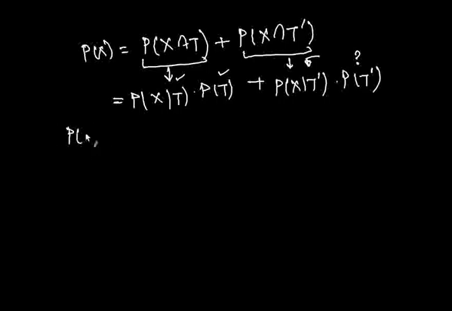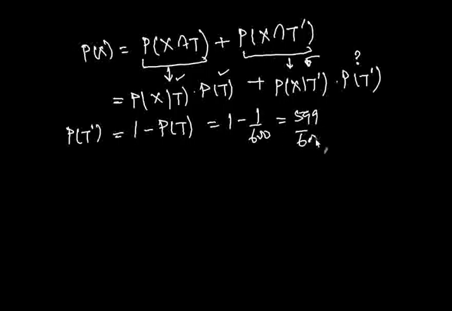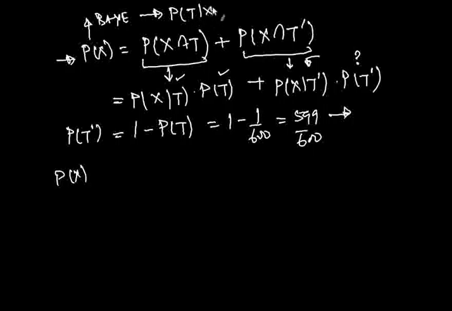So what's probability of T prime? Well, either a person has TB or it does not. So probability of T prime is simply 1 minus probability of T, which is equal to 1 minus 1 by 600, which is equal to 599 by 600. So we got this missing piece, and therefore we can now calculate probability of X, and then we'll plug that into the base formula we had written earlier, and then from there we can get probability of T given X. So let's do that now.